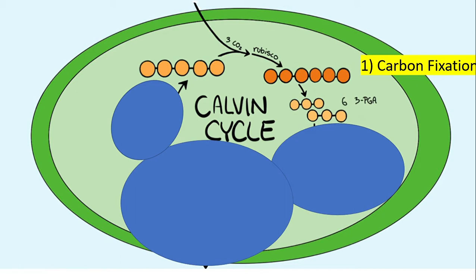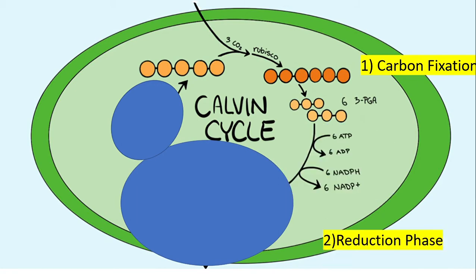So we created 6 molecules, and the molecule is called 3-phosphoglycerate. So now we have 6 of those 3-PGA, which has 1 phosphate. And then the second step is called the reduction phase.